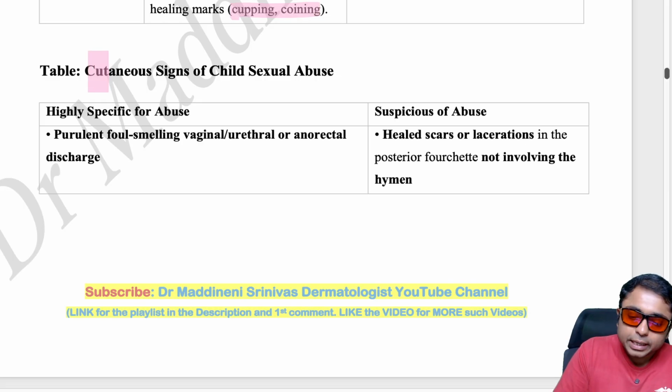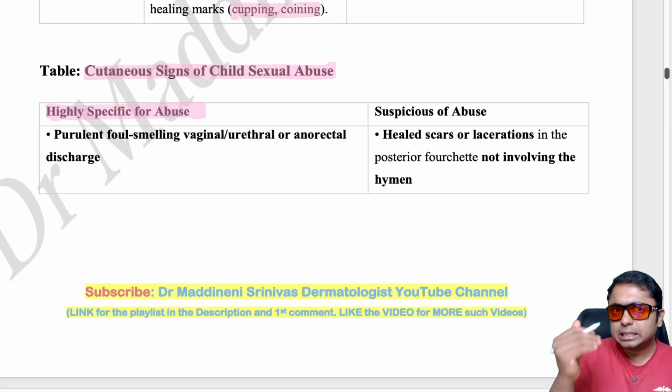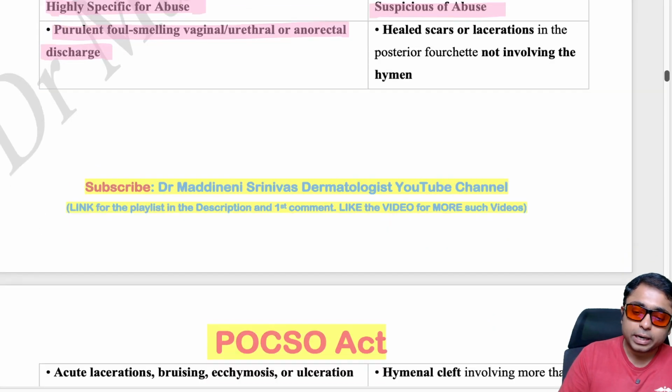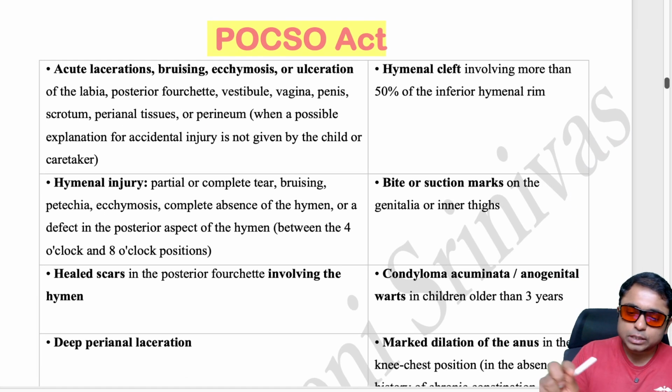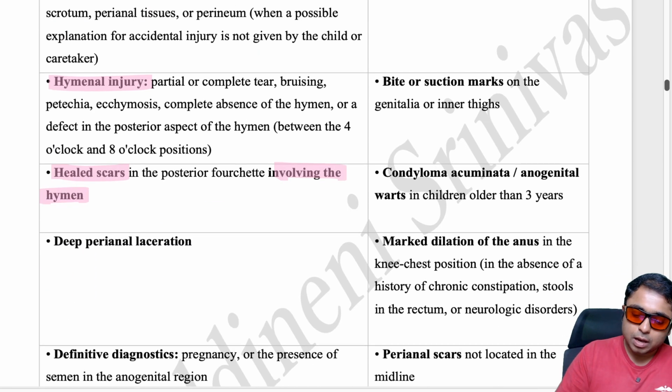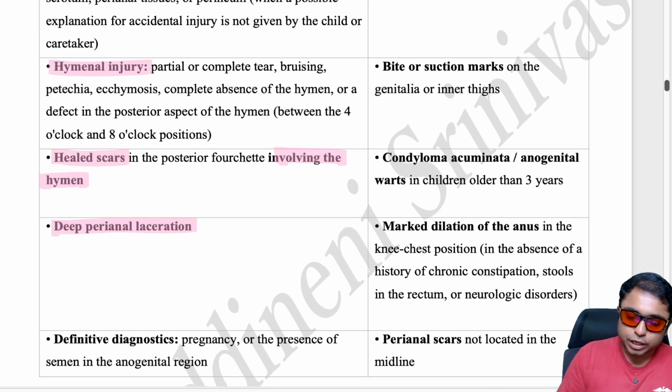So next, coming to the cutaneous signs of child sexual abuse. Some findings are highly specific for abuse, and some only raise suspicion. So what are those which are highly specific? Purulent, foul smelling vaginal, urethral or anorectal discharge. This is a very important specific finding in the case of abuse. And also acute laceration, bruising, ecchymosis or ulceration, which can be seen near the genitalia, right? Hymenal injury and healed scars involving the hymen, and also deep perianal laceration.